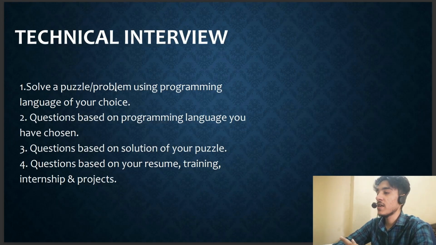In the technical interview you can expect a puzzle problem or a real programming problem, and you can use any programming language you want to solve it. You can expect questions based on the programming language you have chosen, and also questions based on puzzles. Lastly, you can expect questions based on your resume, training and internship, and most importantly, you can expect more questions on your projects.